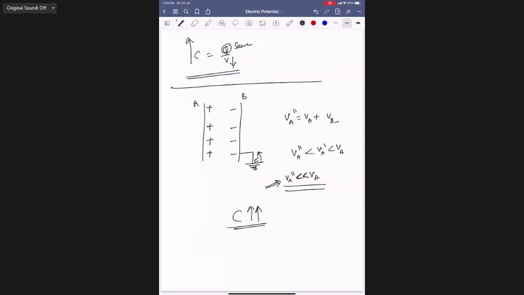Did I change the size of the plate here? No. Just by some influence, I reduce the potential of A, thereby increasing the capacitance of A. Got it? Sir, can you repeat this point, sir?